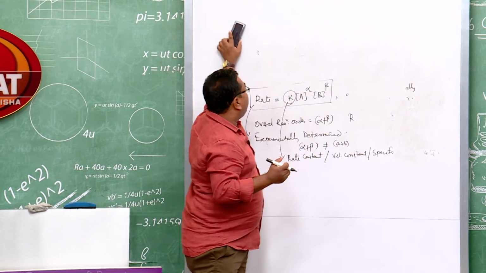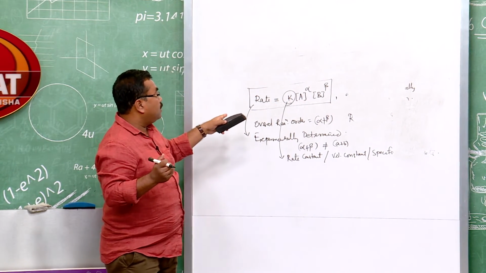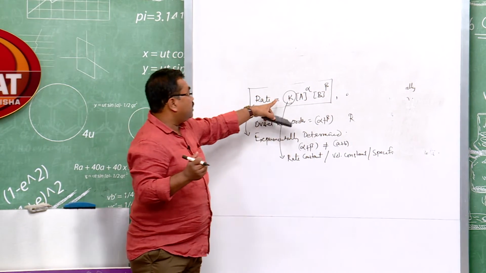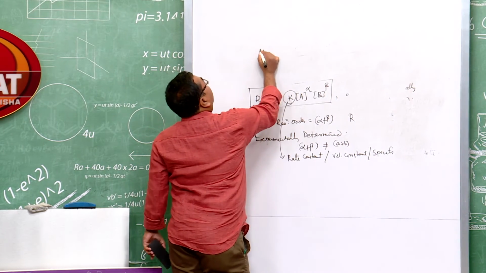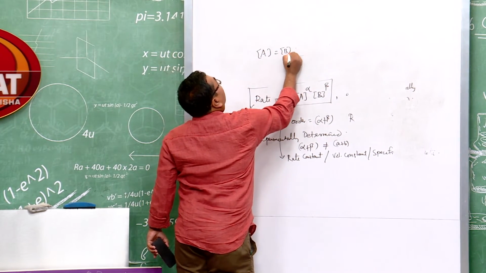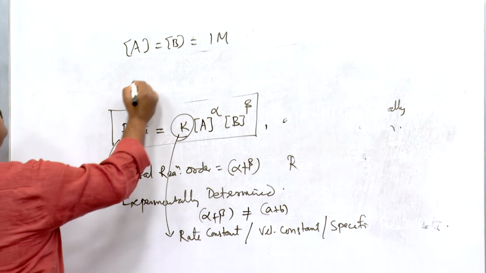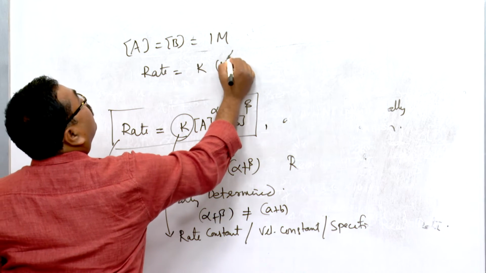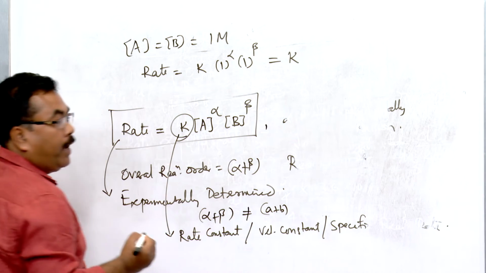So, we can also define this term directly from this equation. Once all other parameters are known, this is a new parameter here. So, you can define it in this way. If concentrations of A and B are taken to be 1 molar, then rate will be equal to how much? k times 1 to the power alpha, 1 to the power beta, and ultimately this will be equal to k, the rate constant.